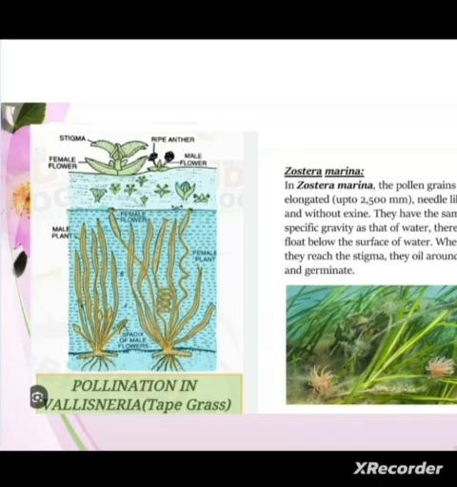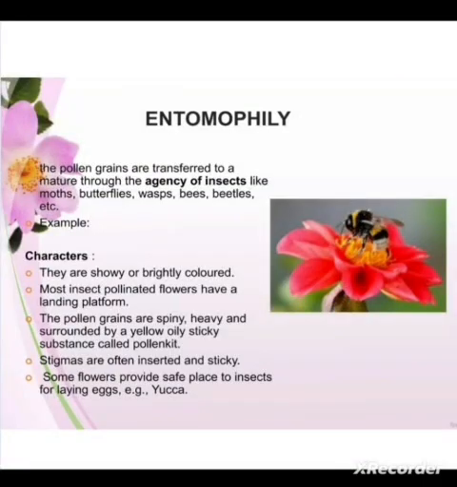through water. Now we come on to another type of pollination which takes place through insects or other animals, which we know as biotic agents.